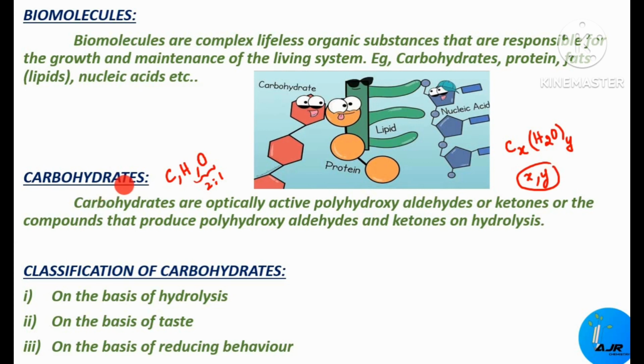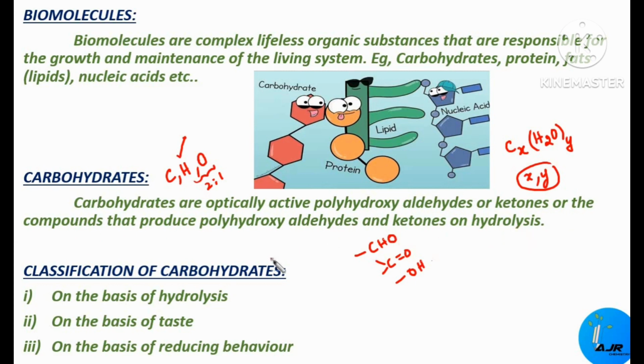In fact, in carbohydrates, the oxygen is present in the form of an aldehyde. What is the functional group for aldehyde? CHO. So either in the form of an aldehyde, or a ketone, or in the form of a hydroxyl group, OH. The hydrogen is either present in the hydroxyl group or directly attached to the carbon atoms. Can you understand? Therefore, carbohydrates are generally termed optically active polyhydroxyaldehydes or ketones, or compounds that produce polyhydroxyaldehydes and ketones on hydrolysis.